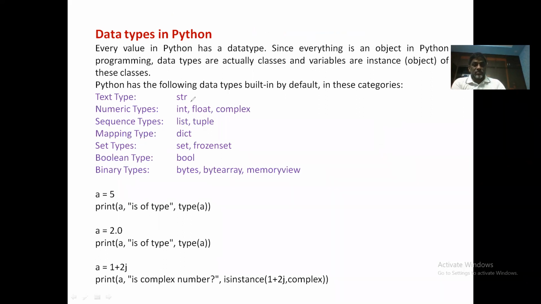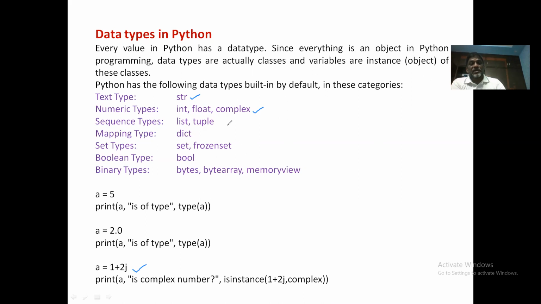These are the possible types of values we can use in Python, and the variable type will be decided based on which value you place into it. The first category is text type data, that is strings. The second category is numeric types of data, which has three types: int, float, and complex. Complex data type looks like this: 1 plus 2j, which consists of an integer part and a complex part.